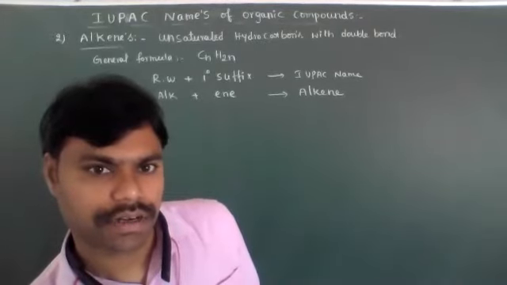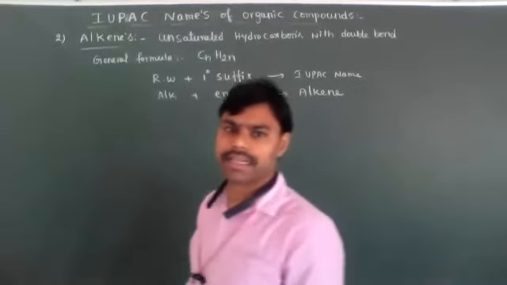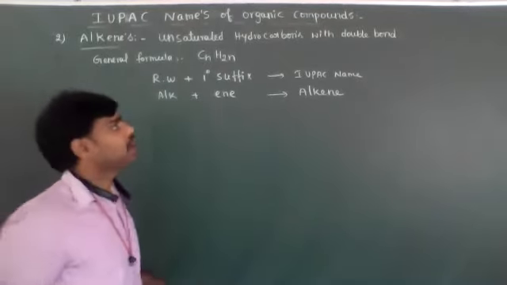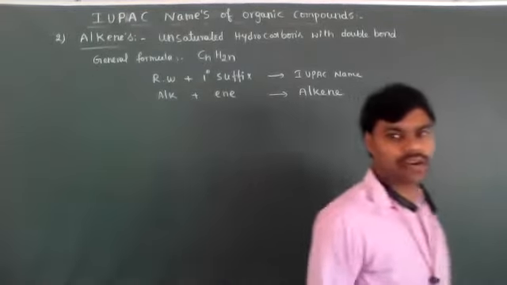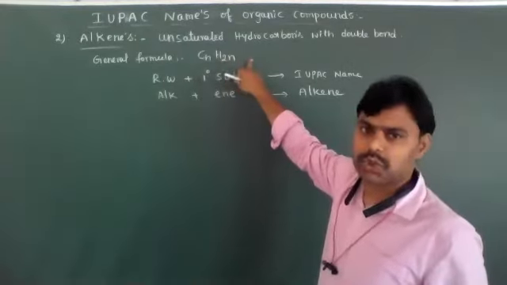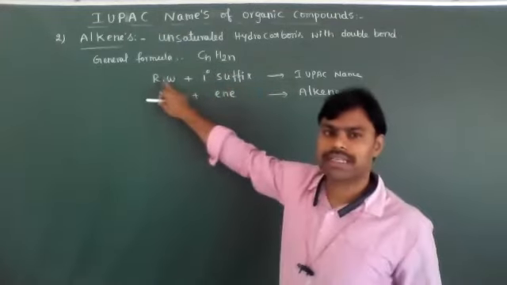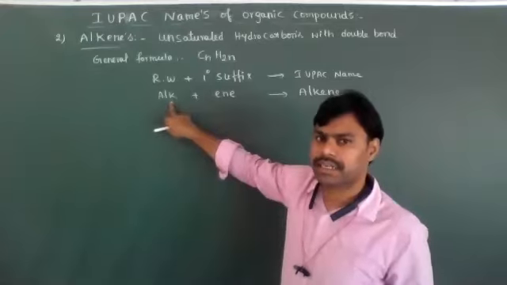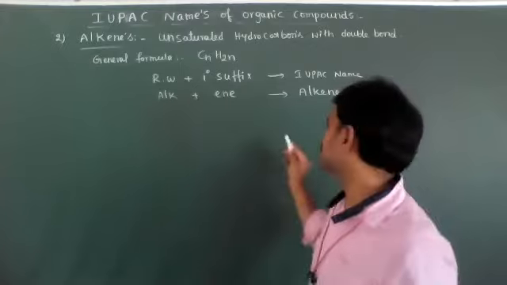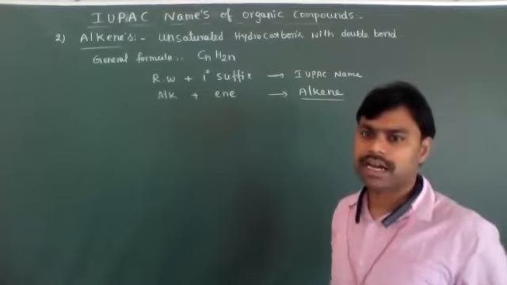Okay, listen carefully. Today we'll discuss the IUPAC nomenclature of alkenes. We know very well alkenes are unsaturated hydrocarbons, with double bonds. The general formula is CnH2n. For the longest carbon chain, the root word is alk, and the primary suffix is ene. So its IUPAC name is generally alkene.